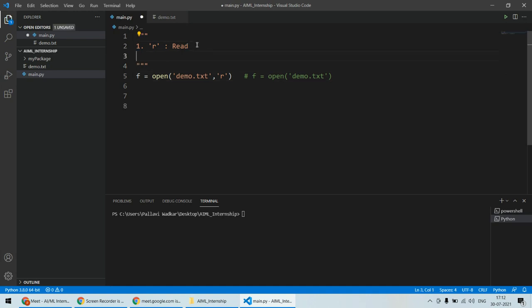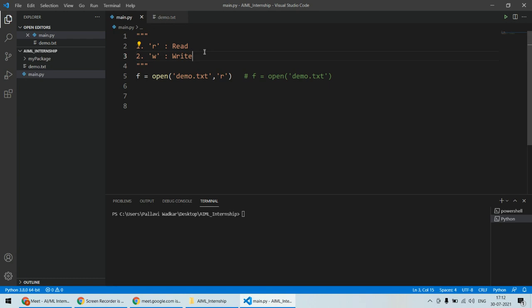The second mode is write mode. As usual, R is read and this is write. In this case, it will open the file for writing, and it will create the file if the file does not exist. In case of read mode, it will automatically raise an error if the file does not exist.